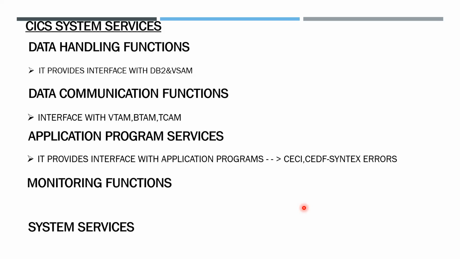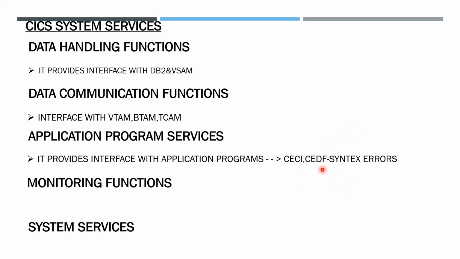The CICS execution diagnostic facility will scan the entire code for syntax errors. If any syntax errors are there, they are prompted. If there are no syntax errors, it shows that the compilation is successful.